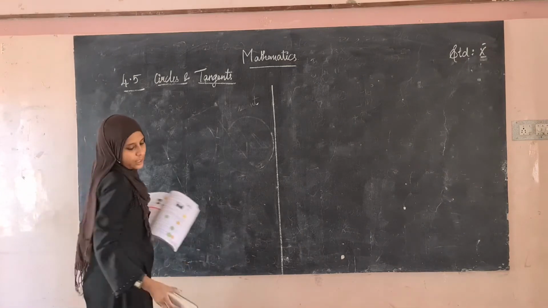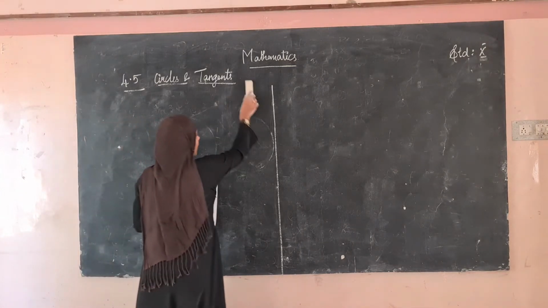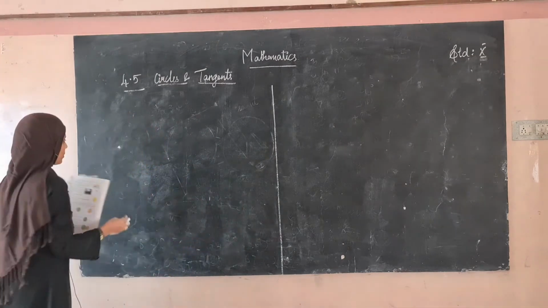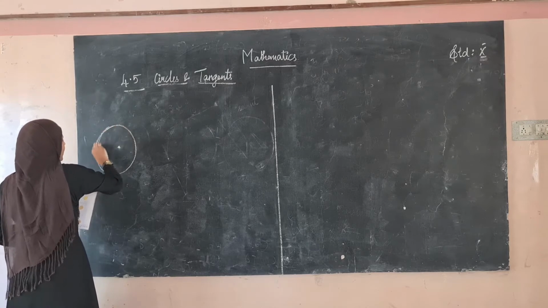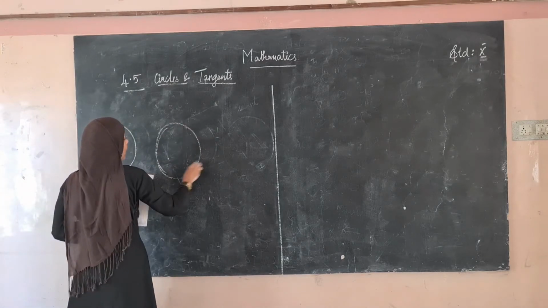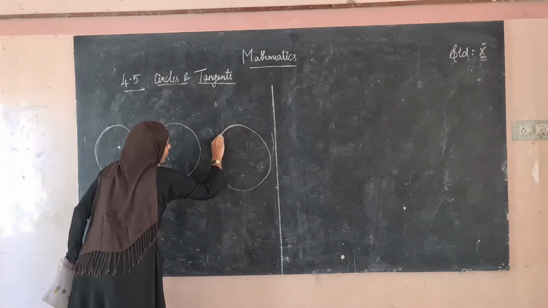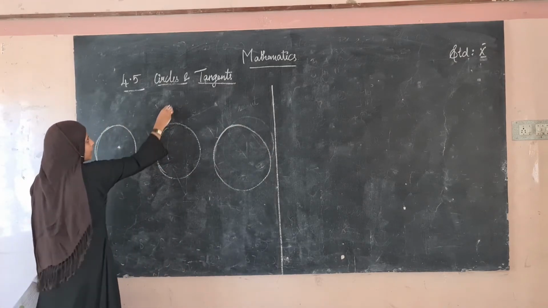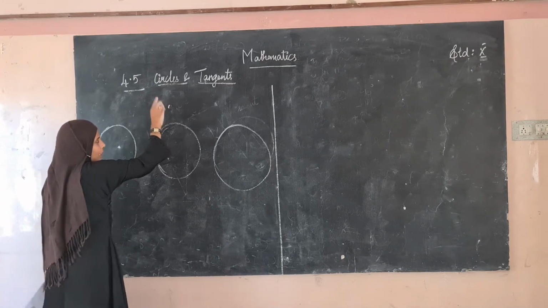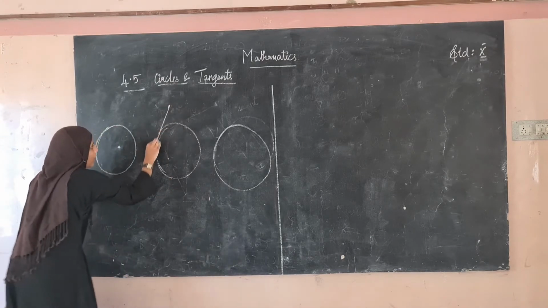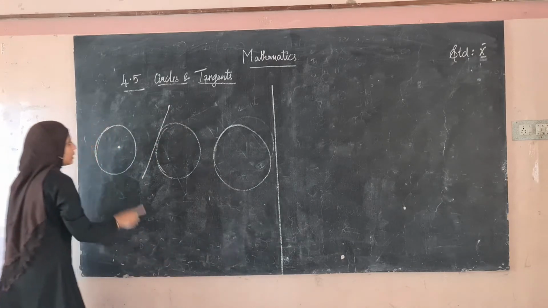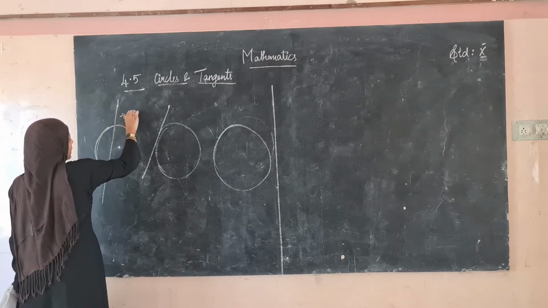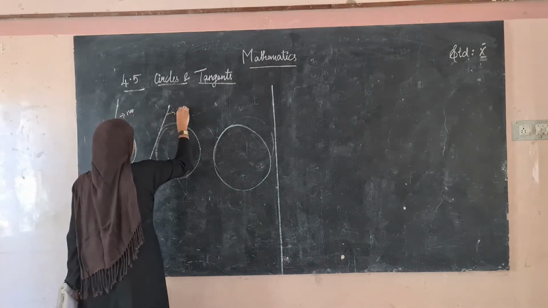Okay, for tangent and circle, how many points of contact will be there? There will be only one point of contact. Okay, and then see here. From a point inside, on, or outside the circle, how can we draw the tangent? From one point, how can a tangent be drawn? If this is the point outside the circle, how can a line be drawn from the point that should be the tangent? Like this. Okay, so this is the tangent. If we draw like this, this is not the tangent, but this is the tangent.